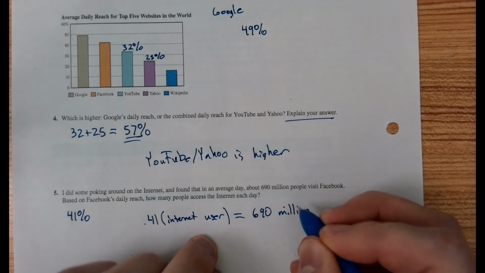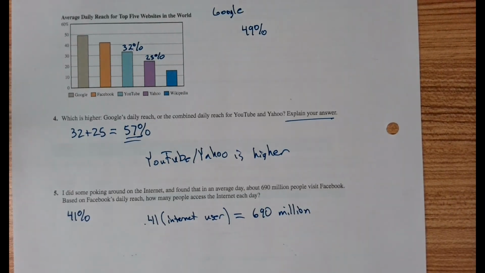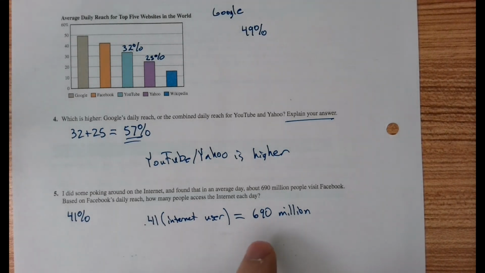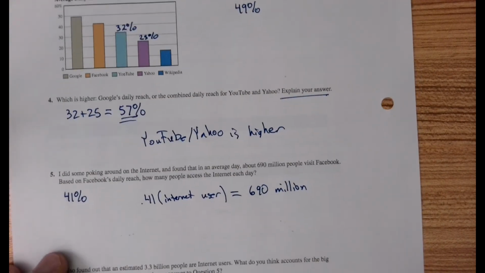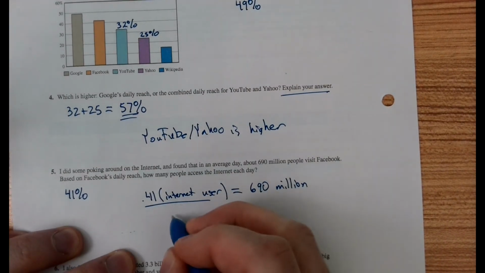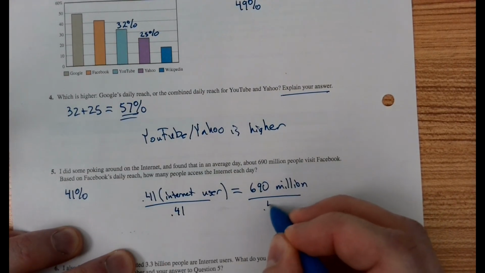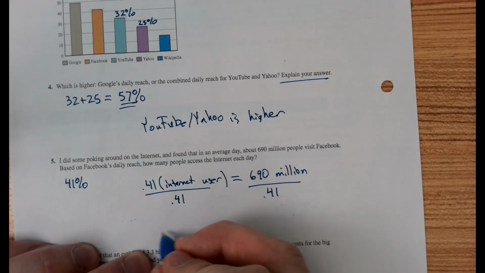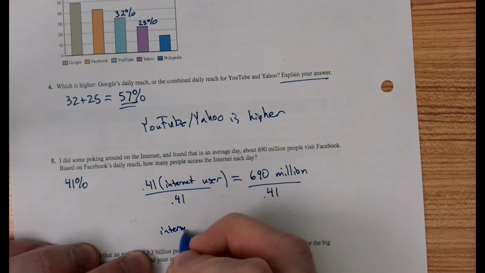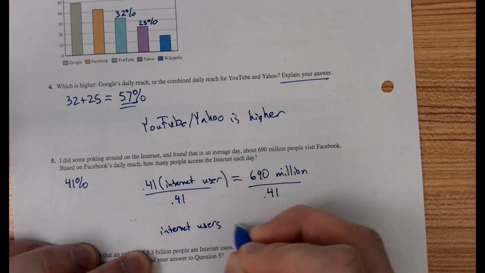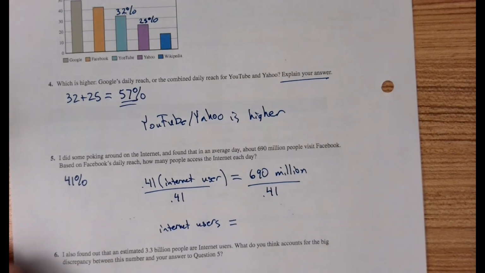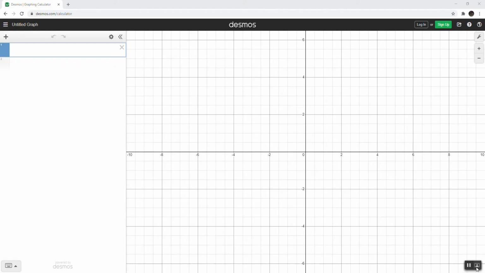Well, if you recall back from lesson 1.1, when we have a percentage, an unknown total, but we know what that percentage is from the total, we just have to solve this nice little equation. So I'm going to divide both sides by 0.41, and this will give us the total number of internet users around the world, or at least an estimate for it. So let's switch to Desmos real quick, and we'll do 690 million.